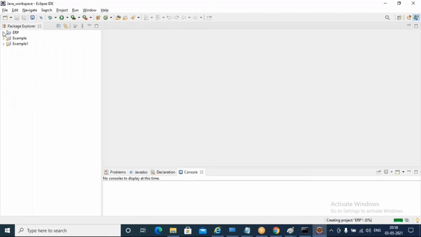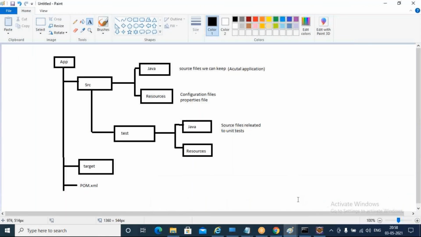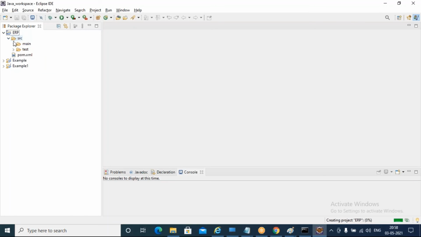Now my new project got created. You can observe the structure of your project, like I explained. First the main folder is there, and inside that the source folder, with two more folders: main and test. Inside main we have Java and resources folders. Here we are going to write the source code for our project. And here we have test Java and resources, where we mention test files, like JUnit testing.